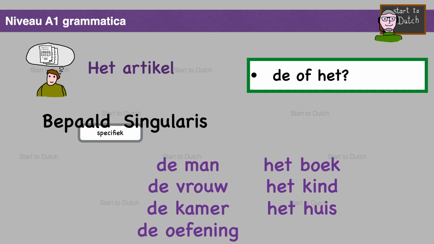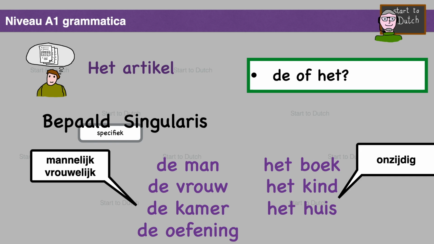I give you some examples. De man, de vrouw, de kamer, de oefening. They all have de as the singular definite article. Het boek, het kind, het huis, they have het. The list could of course be much longer.